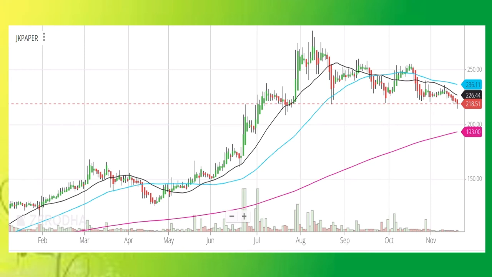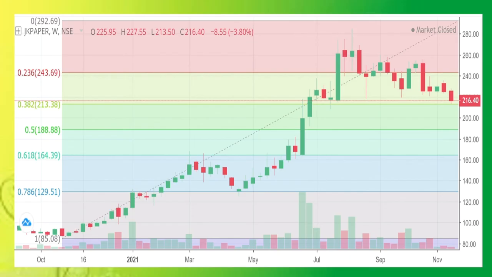As we can see over here, the price of the stock is below the 20-day moving average and the 50-day moving average. The black line is the 20-day moving average and the blue line is the 50-day moving average. It has crossed below the 50-day moving average as well as the 20-day moving average. Now the 200-day moving average, which is at 193, will act as a strong support. Over there, a purchase can be made. The stock can be bought at that level, or one should wait for the stock to cross the 20-day moving average and then the 50-day moving average, so that strength in the stock is indicated, and then entry can be made.